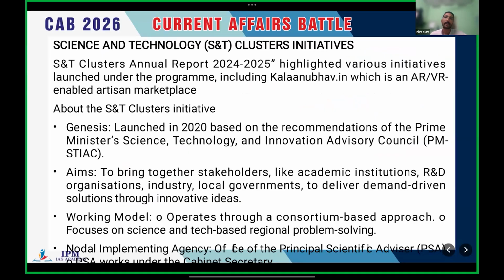This is regarding a program of the Government of India, the Science and Technology Clusters Initiative. There is an annual report, the Science and Technology Clusters Annual Report. The 2024-25 report highlighted various initiatives launched under the program, including kalanubhav.in, a portal to promote science and tech, which is an AR VR enabled artisan marketplace.